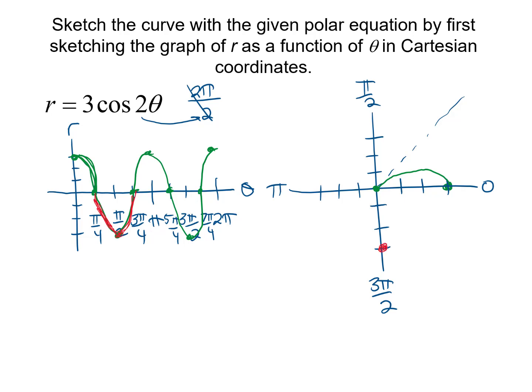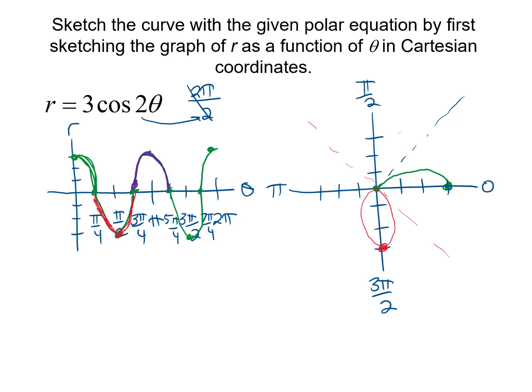So as I'm moving from pi fourths to pi halves, I need to be doing negative angles. So I need to be down here in quadrant 4, swing down there, and then from pi halves, by the time we get to 3 pi fourths, we're over here, but we're doing negative angles, so I need to be back to the pole.